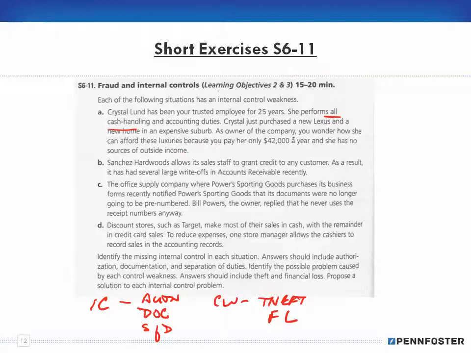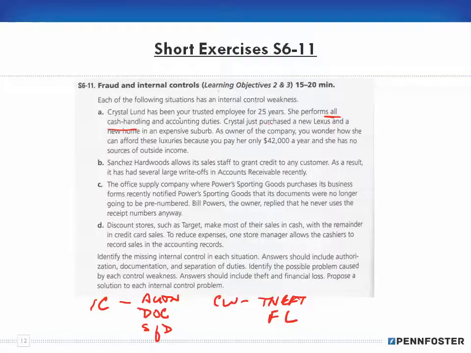So that's creating pressure on her, right? I mean, is it possible that her spouse makes a lot of money? Yeah, sure. But let's say she's a single parent with three kids. You don't buy a new home in an expensive suburb and drive a Lexus on 42 grand a year.